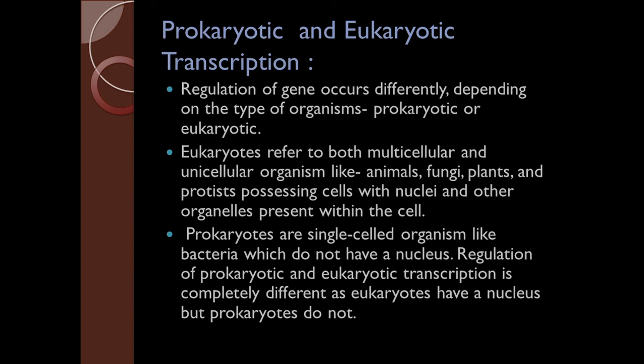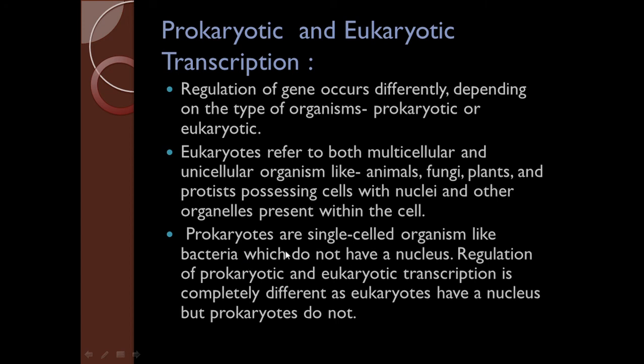Now let us see prokaryotic and eukaryotic transcription. The regulation of genes occurs differently depending on the type of organism, whether it is prokaryotic or eukaryotic. You know that eukaryotic refers to both multicellular as well as unicellular organisms like animals, fungi, plants and protists possessing cells with nuclei and other organelles present within the cell. Prokaryotes are single-celled organisms like bacteria, which do not have a nucleus.